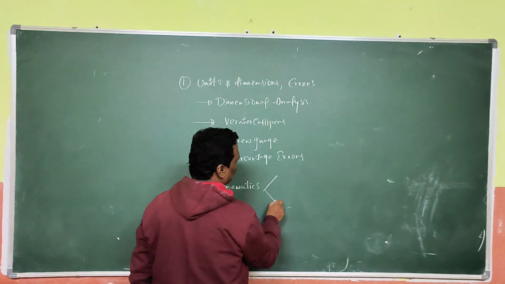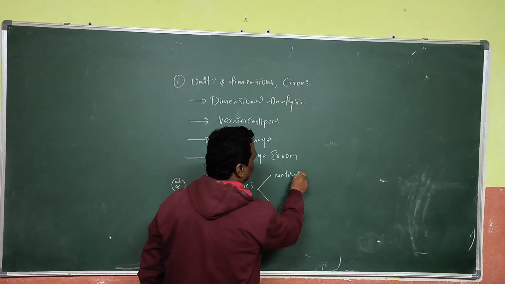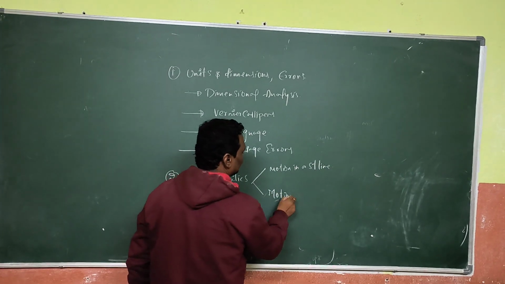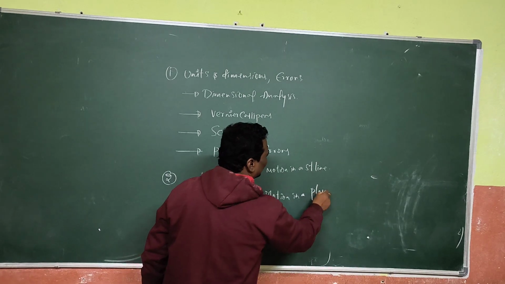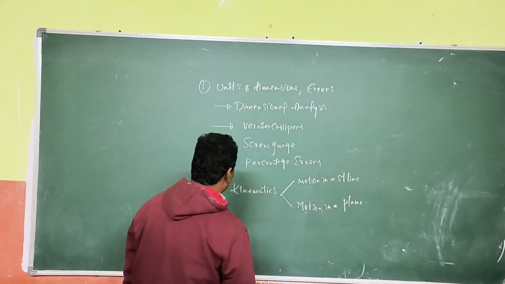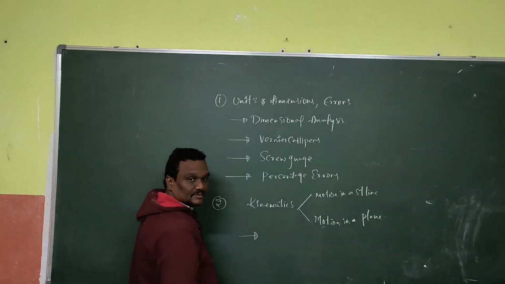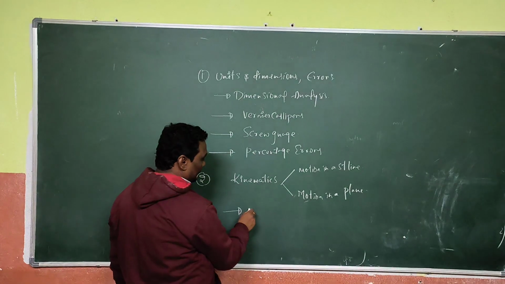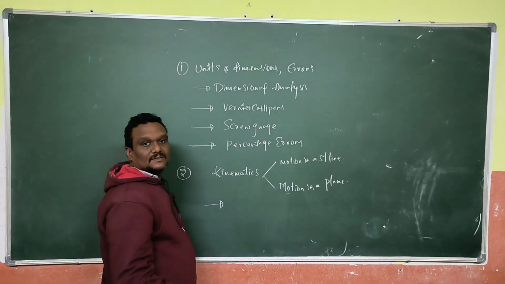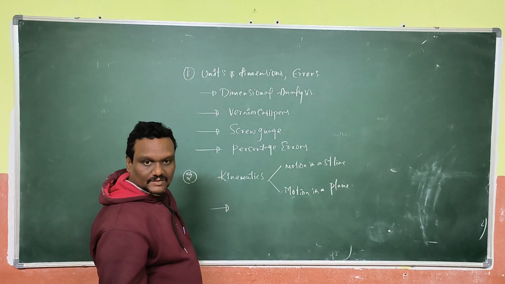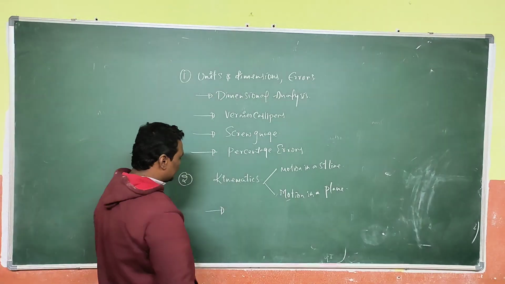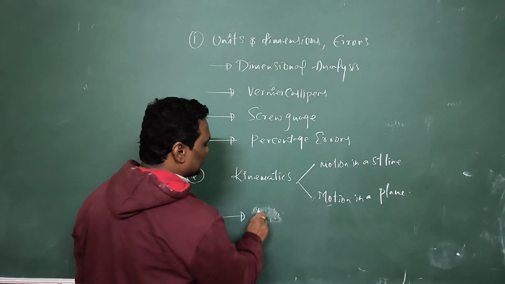Kinematics is nothing but motion in a straight line and motion in a plane. First of all, here you have to work with terms, for example displacement as a function of t, or velocity as a function of x, or a as a function of x or t, and you have to concentrate on the kinematic variable functions and on problems on differentiation and integration.